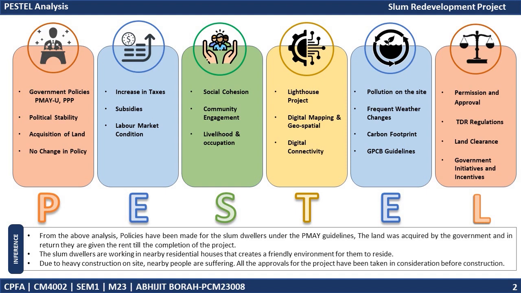L represents legal. With the launch of the Housing for All by 2022 program under the Pradhan Mantri Awas Yojana by the central government on June 25, 2015, all the approvals and permissions for slum redevelopment need to be done according to the PMAY. One of the initiatives under the PMAY guidelines is that all residences built under the PMAY program contain names of women household members in the ownership documents in order to further this goal. In addition to advancing gender equality, this policy gives women a voice in society and the economy.